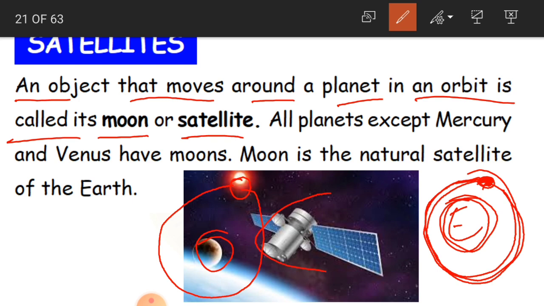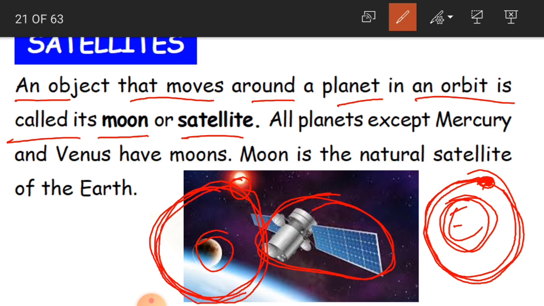Whereas if you can see this instrument or this mission, children, this is also a satellite, but this is an artificial satellite. So this is a man-made satellite. Clear what the difference is? So what is our satellite here? The natural satellite is our moon, which revolves around our planet Earth. Moon revolves around our earth, and it is our natural satellite.